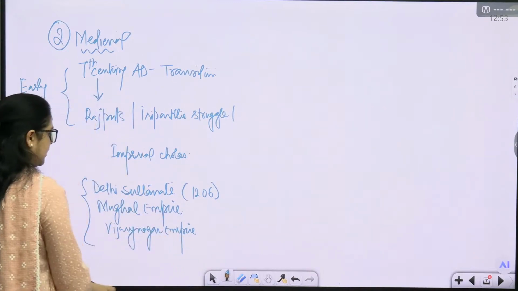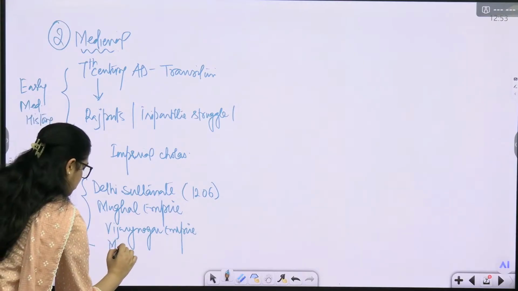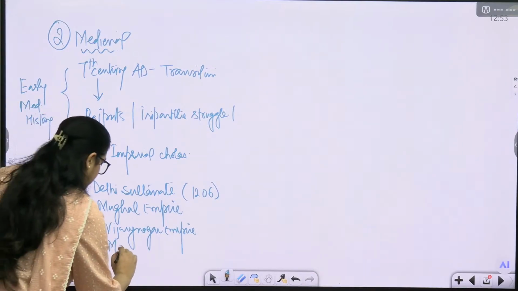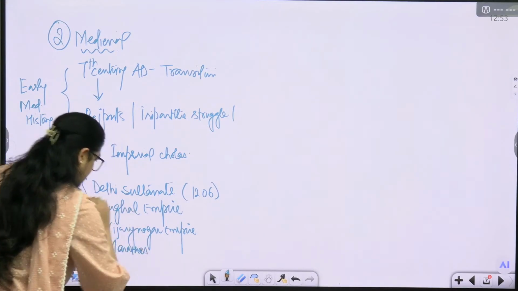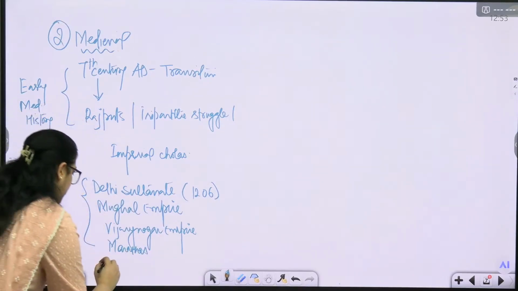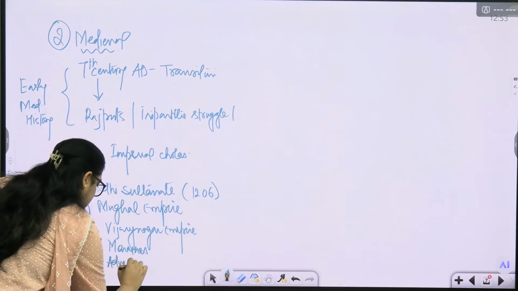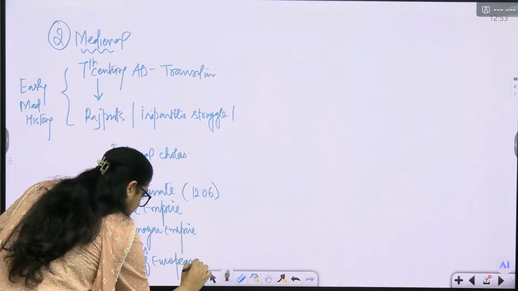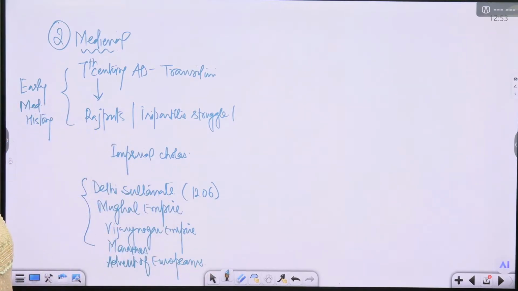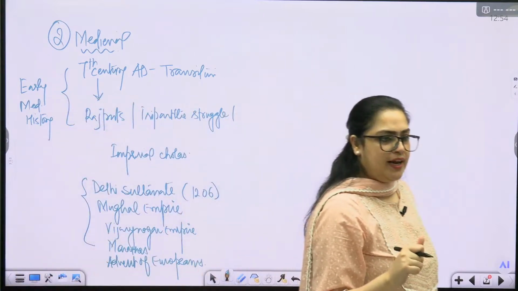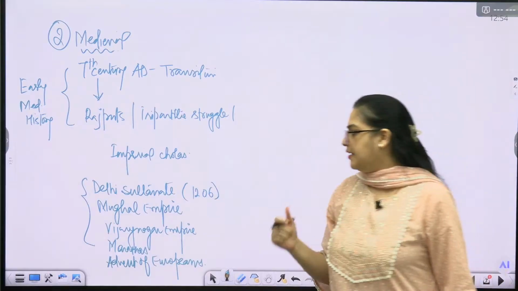Vijayanagara Empire, Bahmani Kingdom, and then we have Mughals, Marathas, Sikhs, and then also the advent of Europeans, meaning the coming of Europeans to India for various reasons, primarily for trade. Primarily for trade, gradually colonization began.